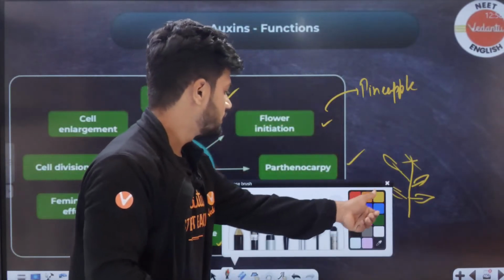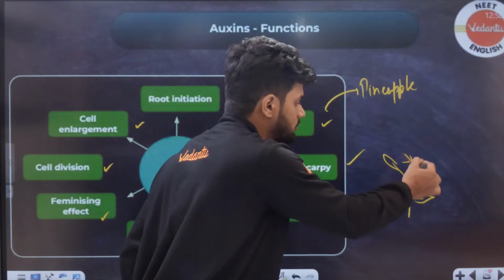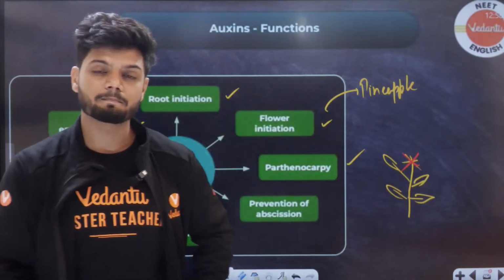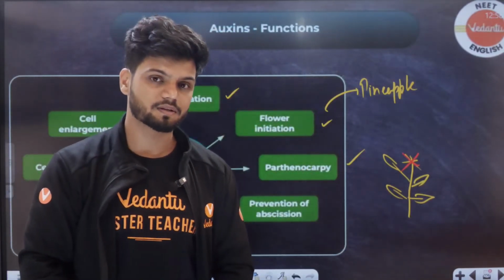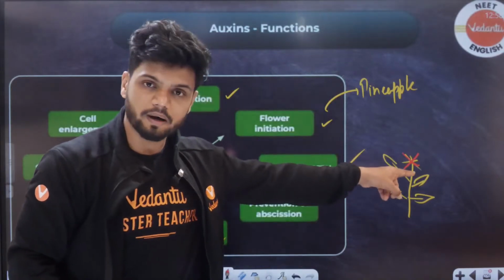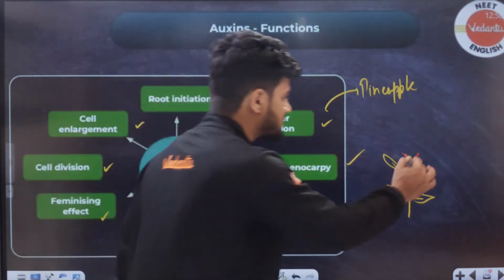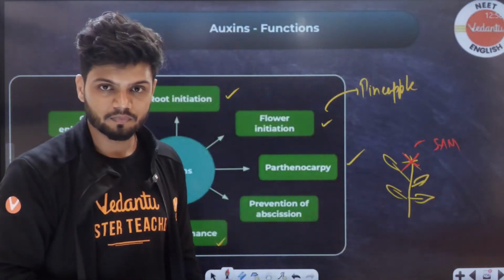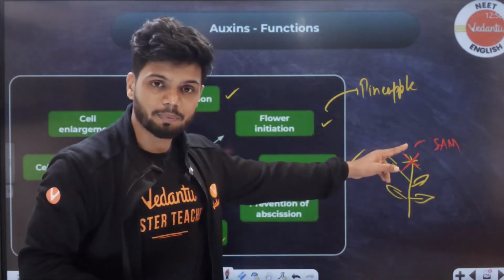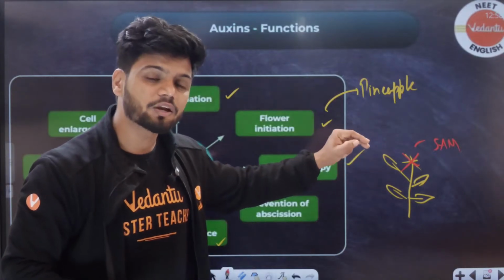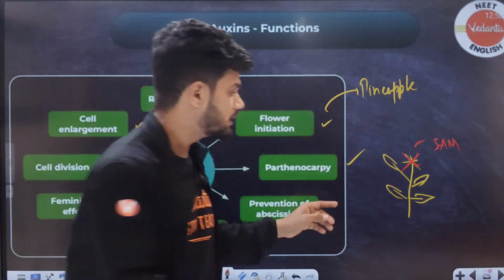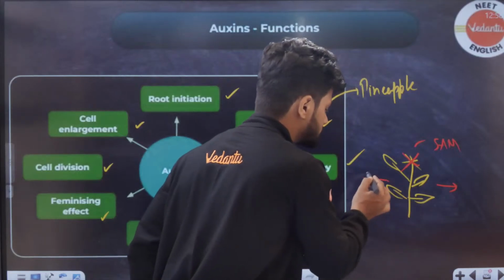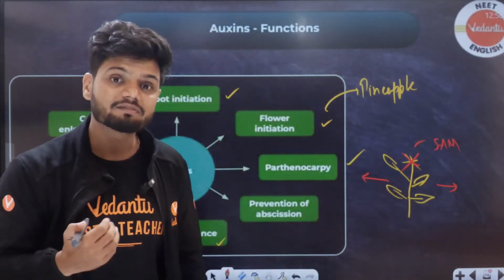What can possibly happen, students? If you keep cutting the top part, which mainly has the SAM, shoot apical meristem, it cannot grow any taller anymore. Then it will start to grow wider and wider.